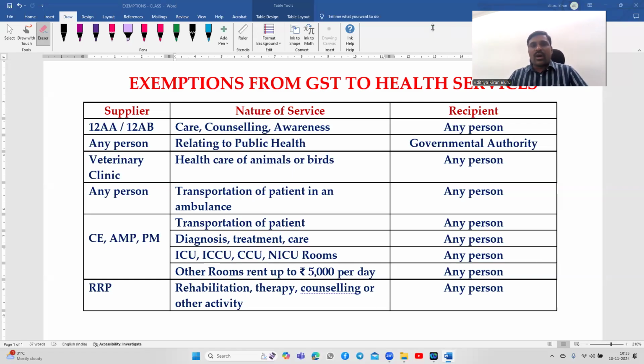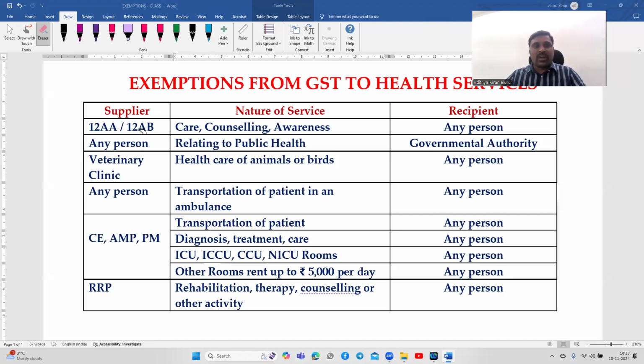Students, in this video, I'll discuss exemptions under GST to healthcare sector. So first, segregate any exemption under three parameters. First one, who is providing what service to whom? Supplier, nature of service, and recipient. Who is providing what service to whom?